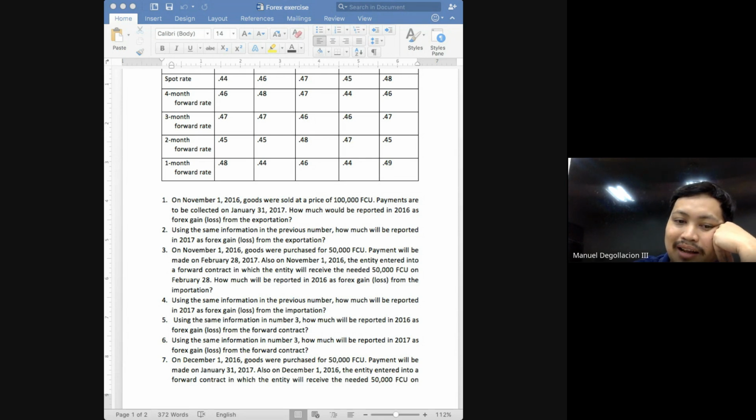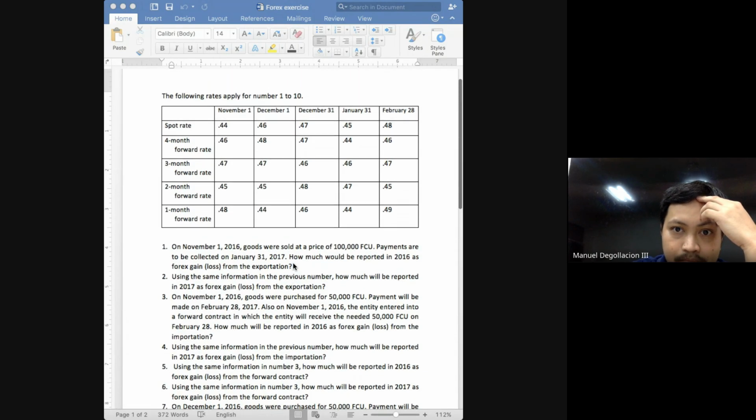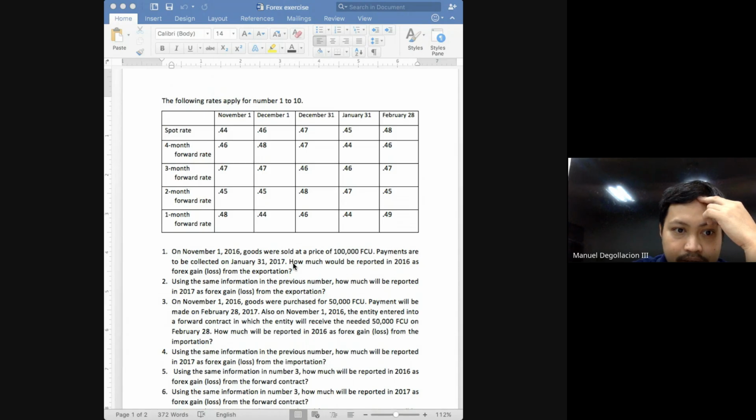Okay, but here it's important for us to establish our understanding of forward rates. Again, forward rates are estimated. I want us to understand forward rates this way, class. Forward rates are the estimated spot rate on the future dates as of a particular date. Okay, for example, let's go back to the table. On November 1 class, the 4-month forward rate is 0.46. So how should we understand that?